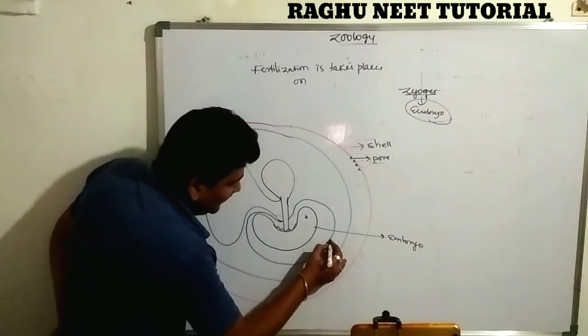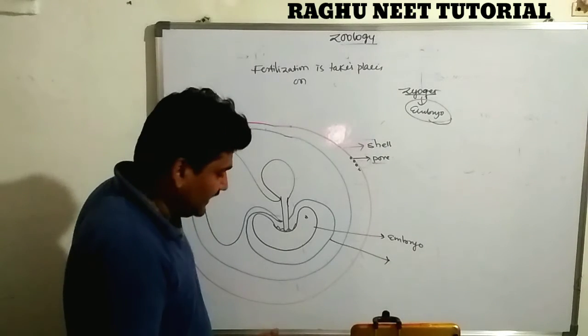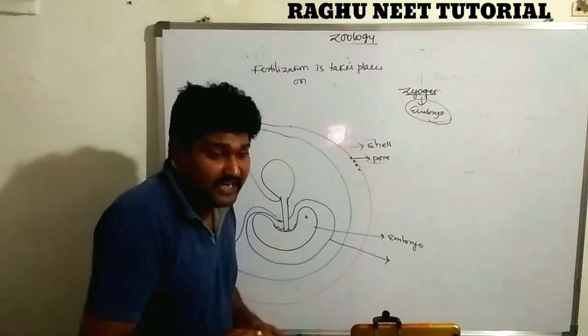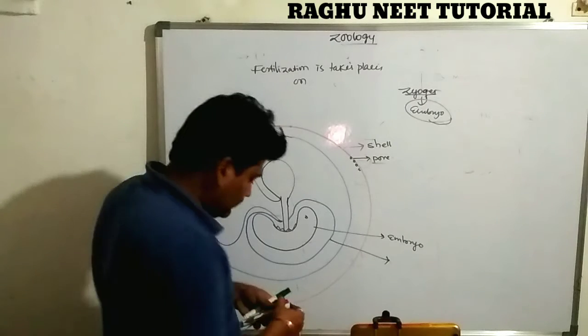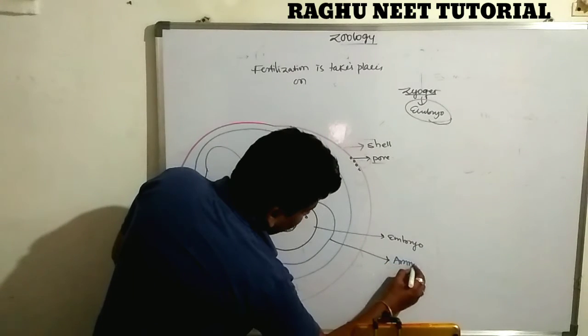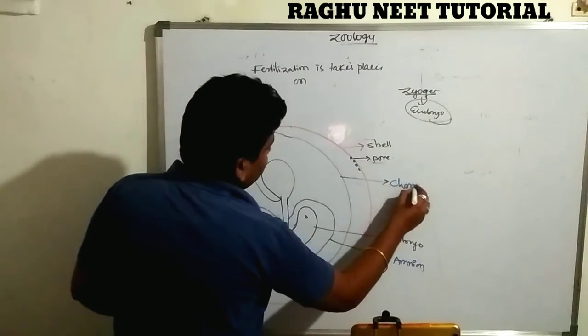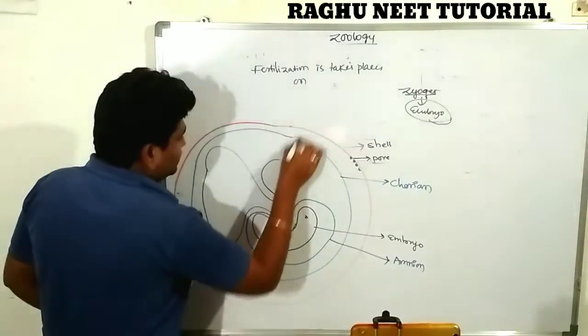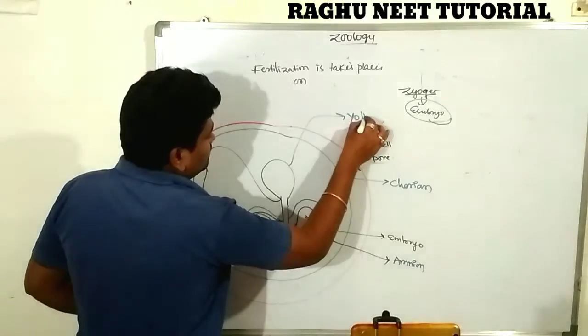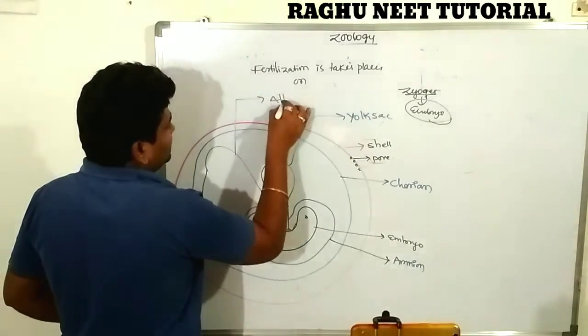The embryo is covered by a membrane known as the amnion. This one is the amnion, this one is the chorion, this one is the yolk sac, and this one is the allantois.